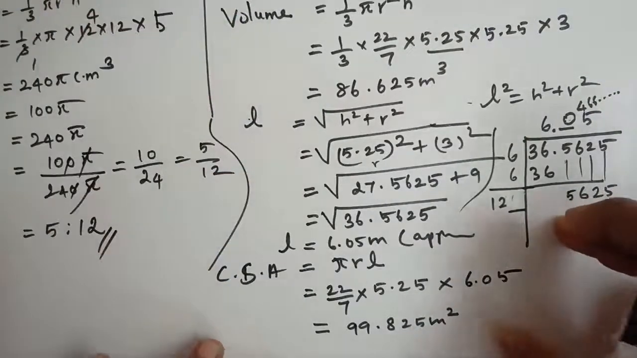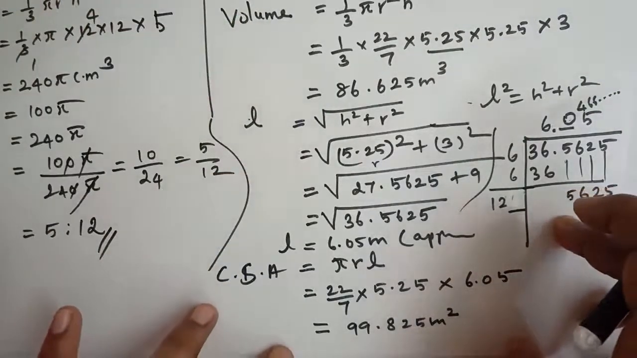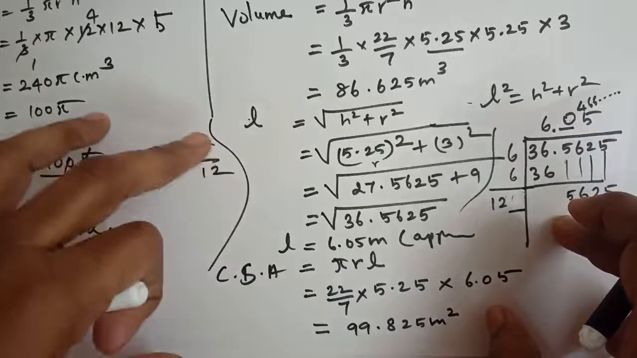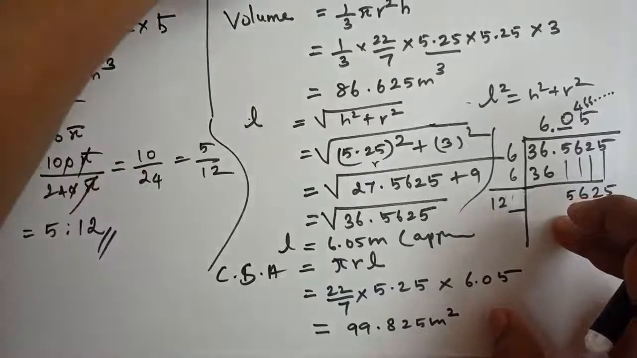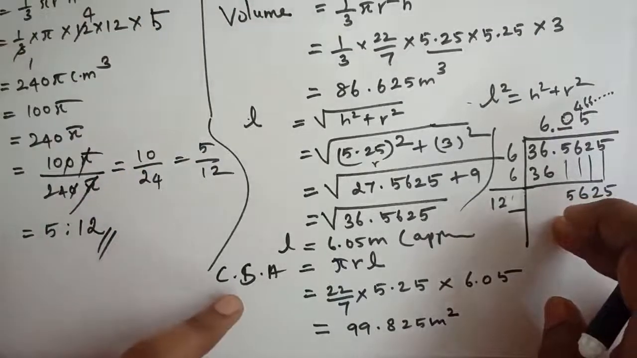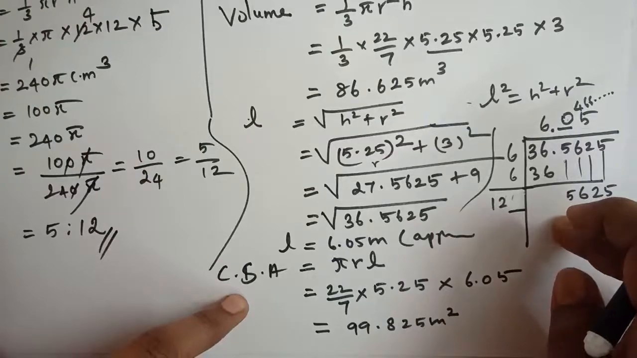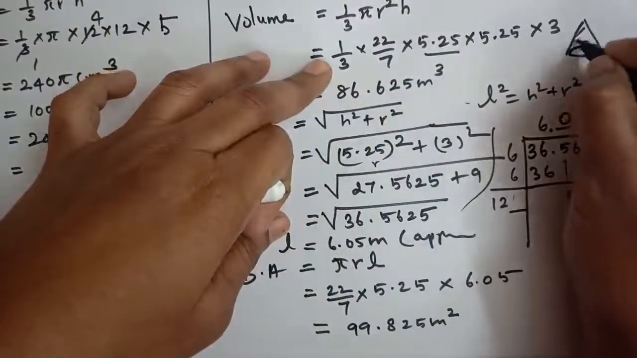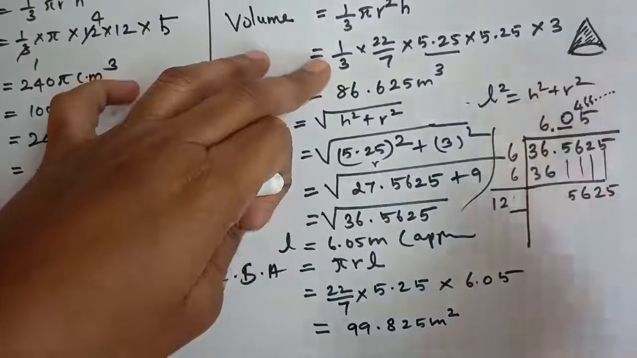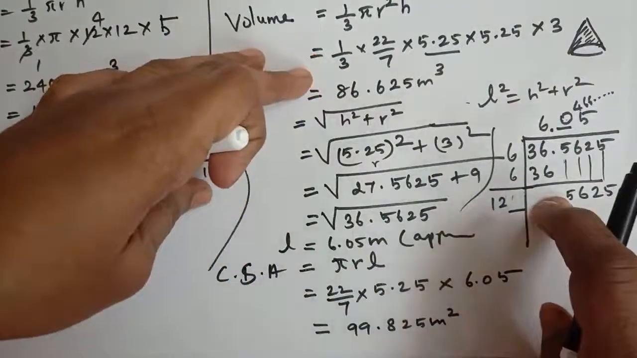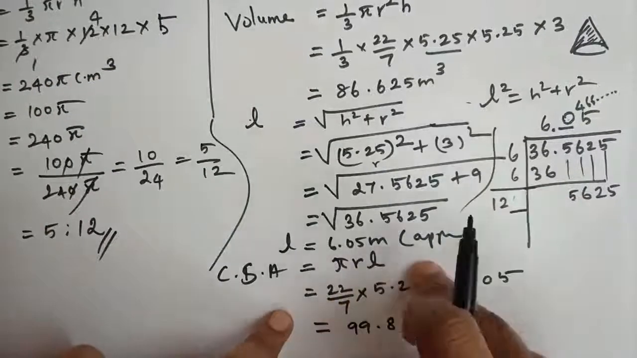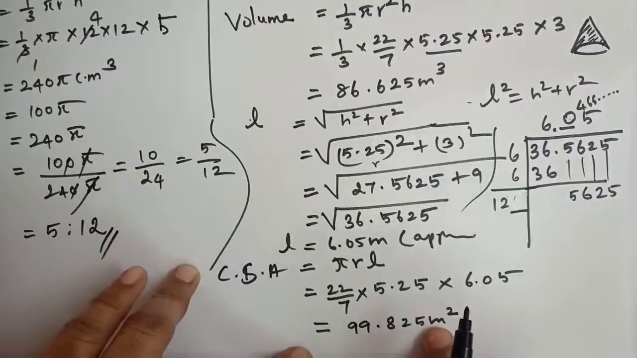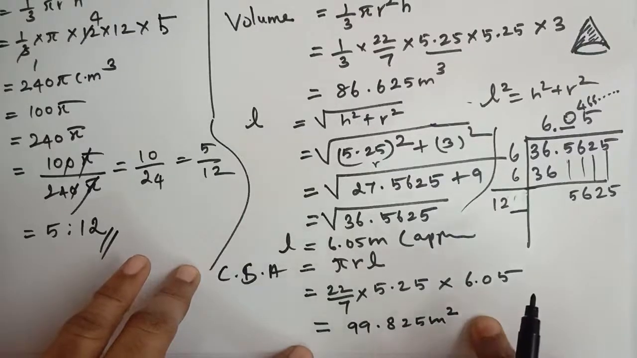The area of the canvas required is 99.825 meter square. Is it clear, students? Once again I repeat it. At last we have to find the area of the canvas required. So for this you have to find the curved surface area, pi r l. This is a cone, so you have to find the curved surface area, that is pi r l. If you put the values in this formula, then at last you can get 99.825. This is the correct answer. Is it clear, students? Good.